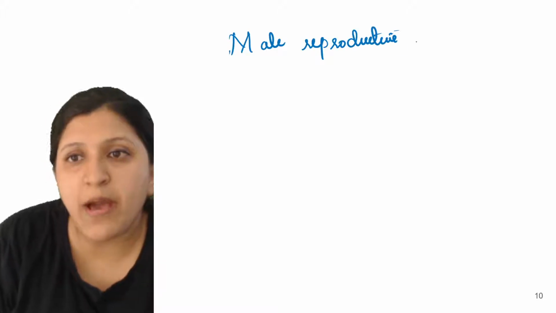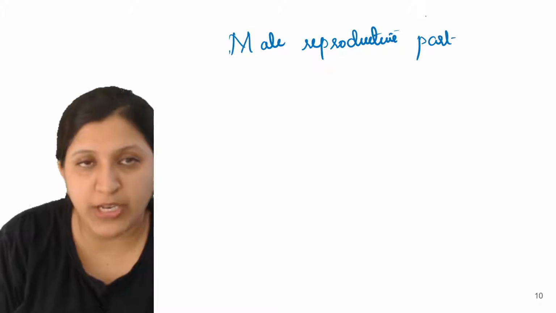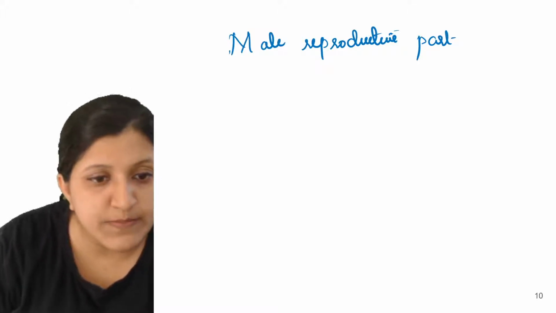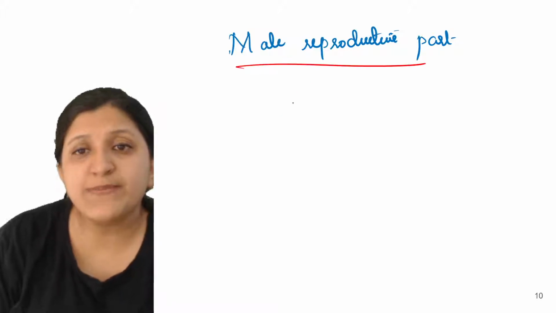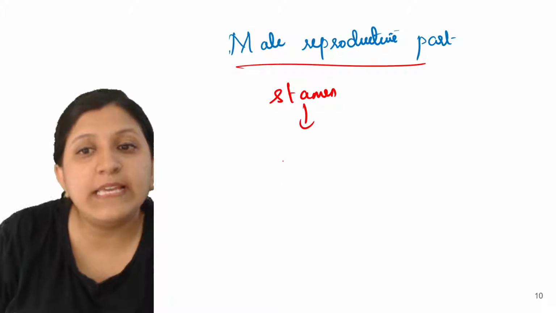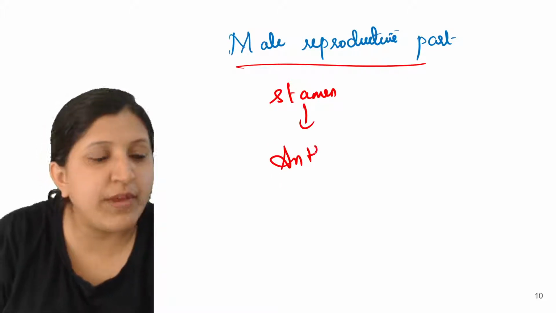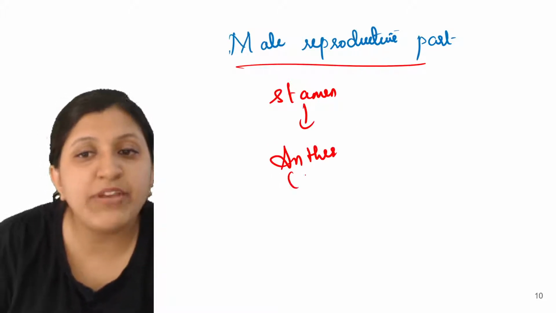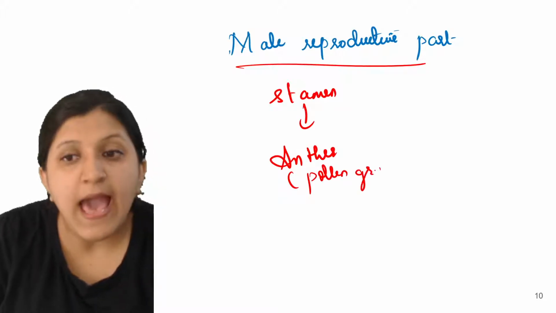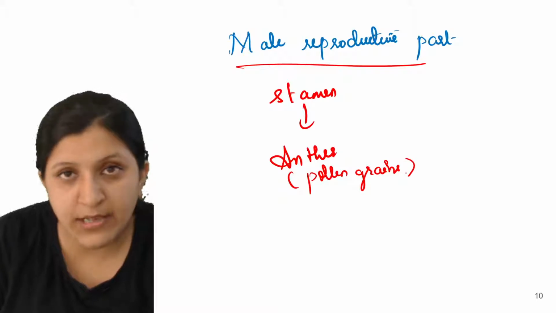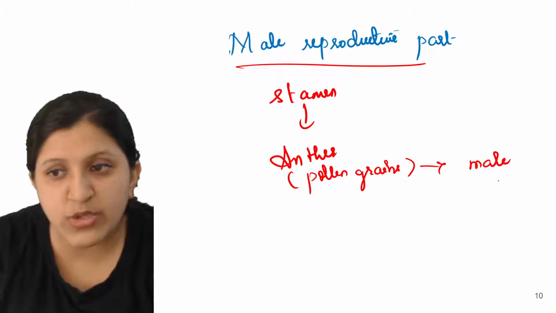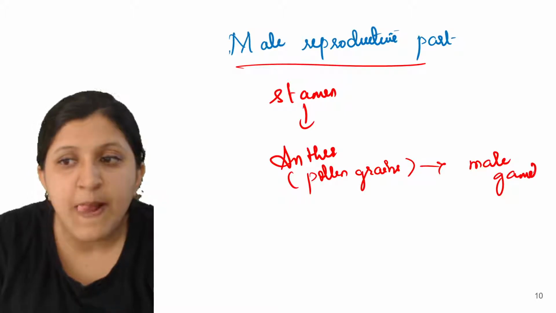When we mention the male reproductive part, what all will be there? It is basically the stamen. Mainly the anther part has pollen grains, and these pollen grains are the ones having a male gamete.